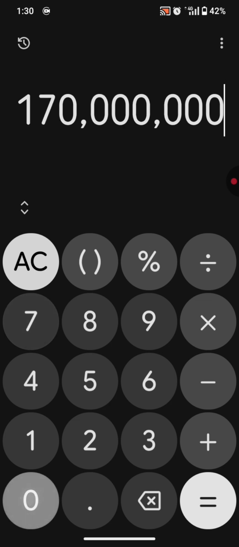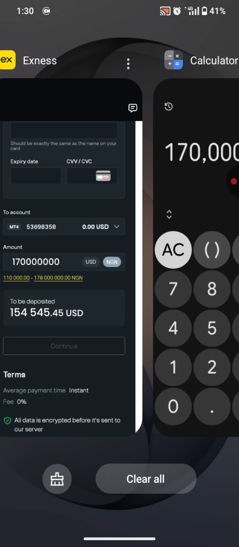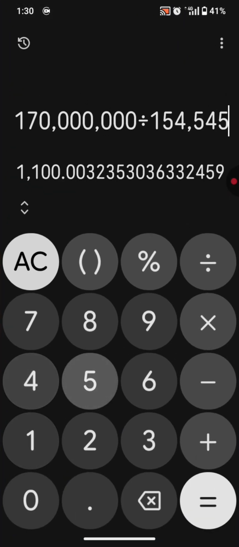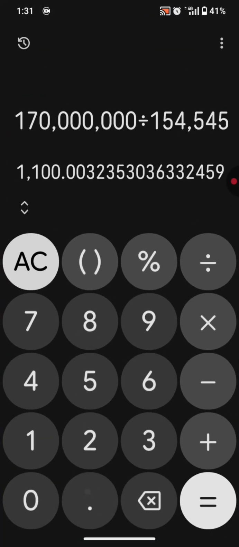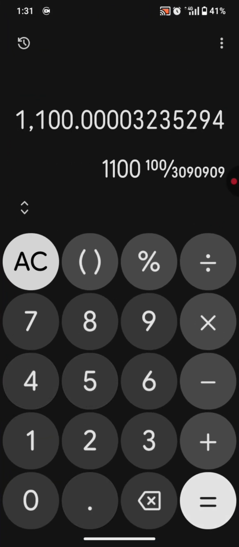Okay, 170 million divided by 154,545.45 USD. Now, as you can see, for 1 USD today, I got it at the rate of 1,100 Nigerian naira per USD.